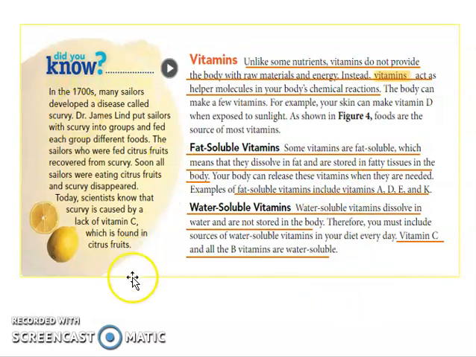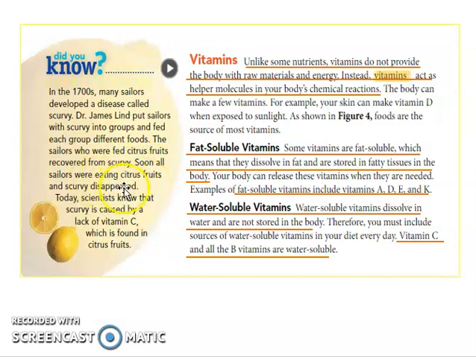Okay, there are some deficiencies for people who are lacking vitamin C. So based on this article, let's read. In the 1700s, many sailors developed a disease called scurvy. Dr. James Lind put the sailors with scurvy into groups and fed each group different foods. The sailors who were fed citrus fruits recovered from scurvy.